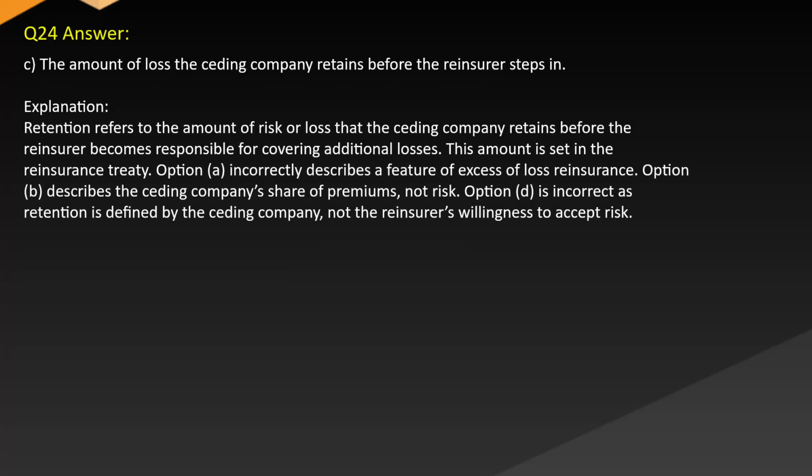Answer: C. The amount of loss the ceding company retains before the reinsurer steps in. Explanation: retention refers to the amount of risk or loss that the ceding company retains before the reinsurer becomes responsible for covering additional losses. This amount is set in the reinsurance treaty. Option A incorrectly describes a feature of excess of loss reinsurance. Option B describes the ceding company's share of premiums, not risk. Option D is incorrect, as retention is defined by the ceding company, not the reinsurer's willingness to accept risk.